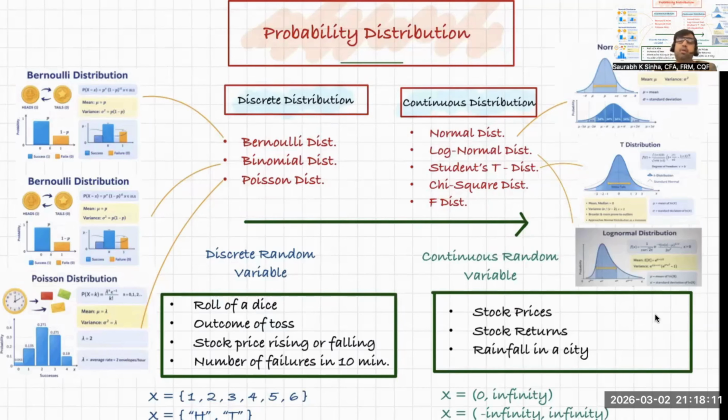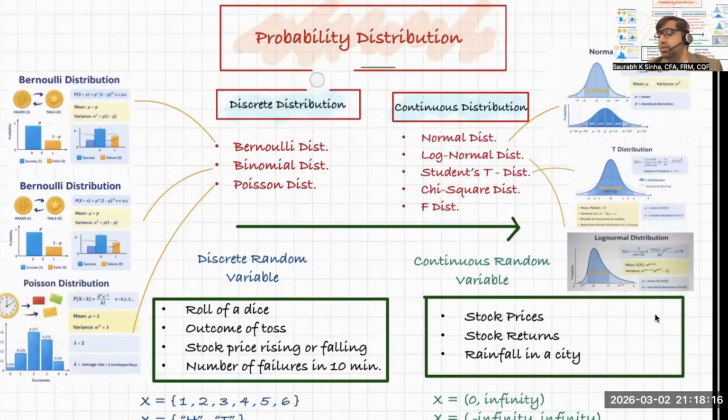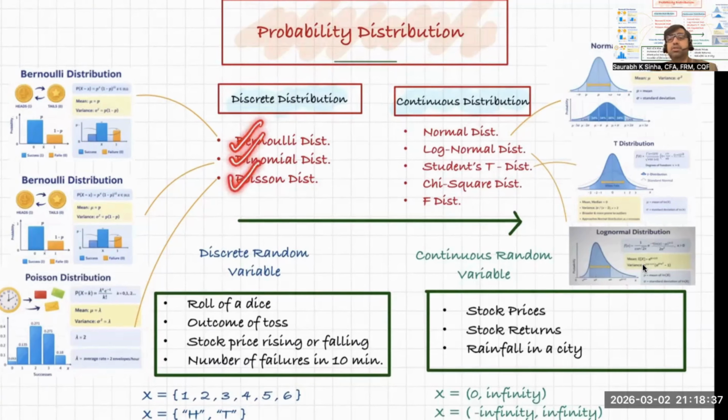So when you enter into probability distribution, you will study two types of distributions. The first is discrete distribution and the second is continuous distribution. In discrete distribution, you have to study three main distributions. Actually, there is also a fourth one, but the three are Bernoulli, binomial, and Poisson distribution. You will also study uniform discrete distribution, so I'll also introduce uniform discrete distribution.